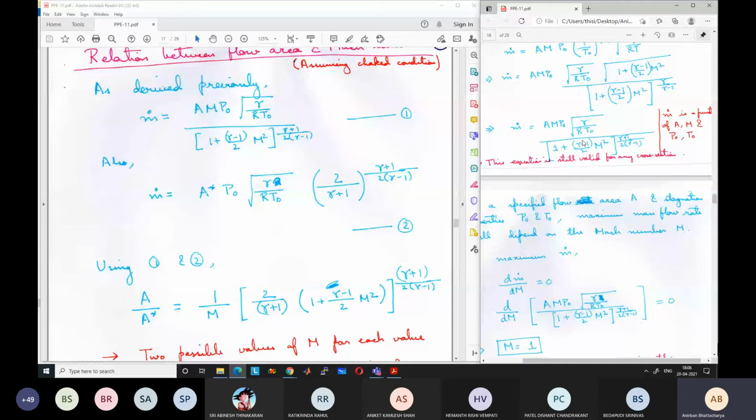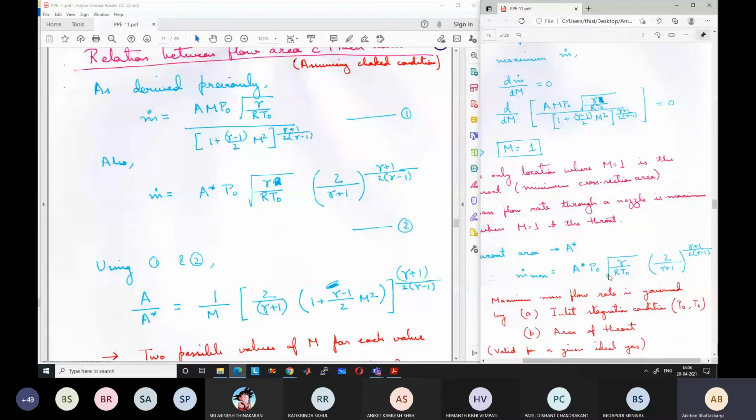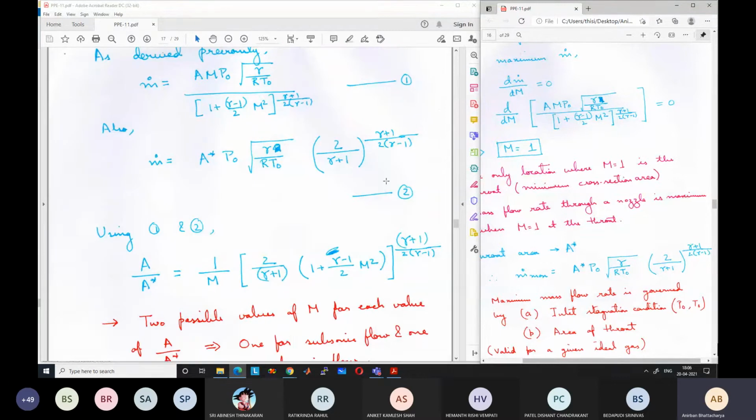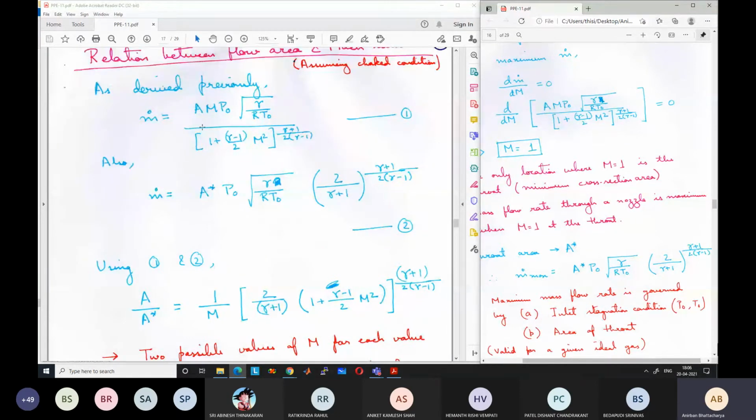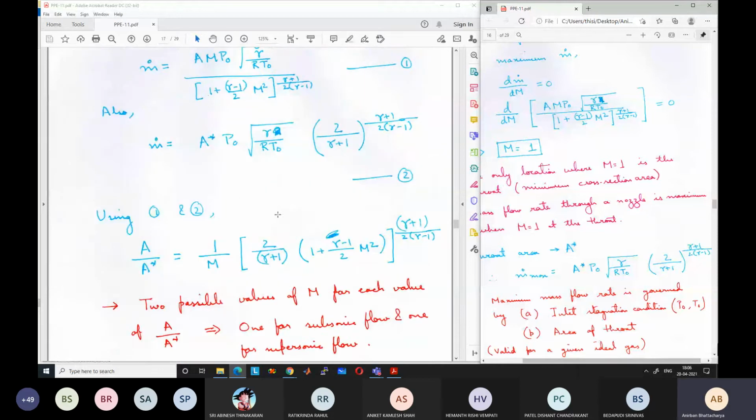Also we have derived m dot is equal to A star P0 root over gamma by RT0 times 2 by gamma plus 1 whole to the power gamma plus 1 by 2 gamma minus 1. This is equation 2. So both the equations are known to us. From 1 and 2, you can divide 1 by 2, and you will get A by A star is equal to 1 by M, then within bracket 2 by gamma plus 1, 1 plus gamma minus 1 by 2 M square, whole to the power gamma plus 1 by 2 gamma minus 1. Just by dividing one equation by the other, you will get this relation.